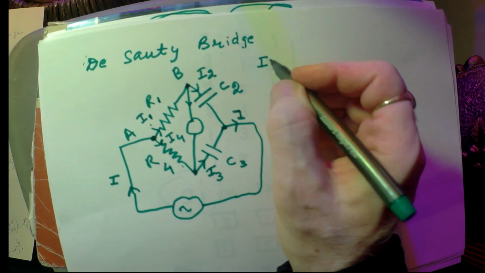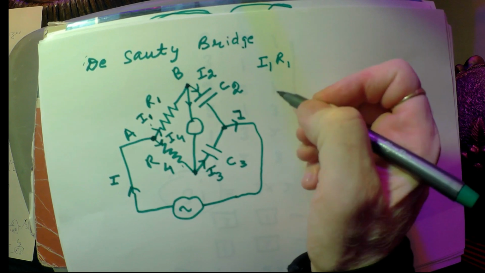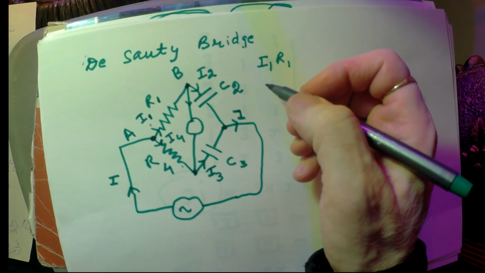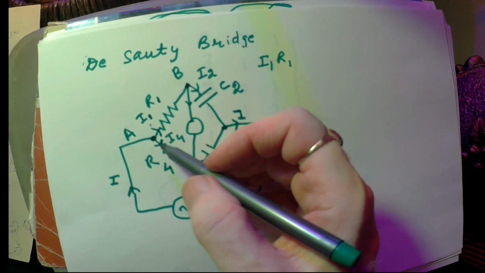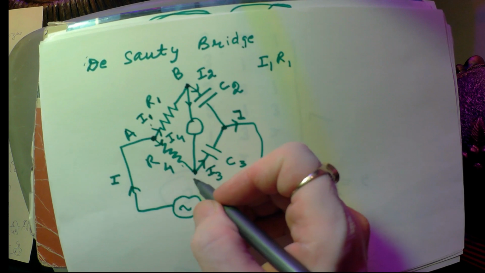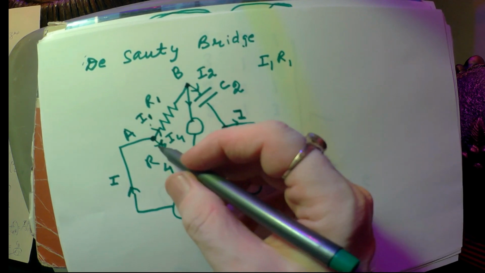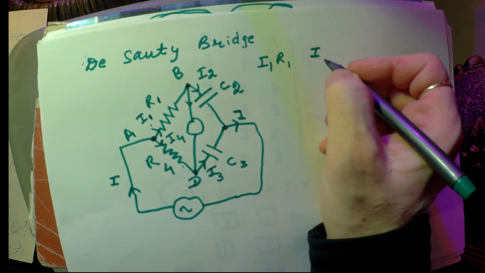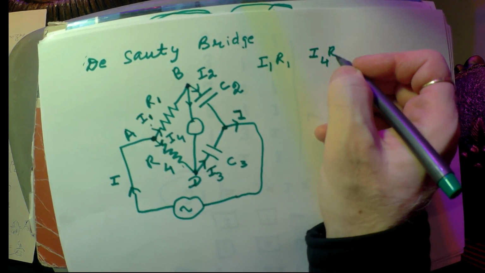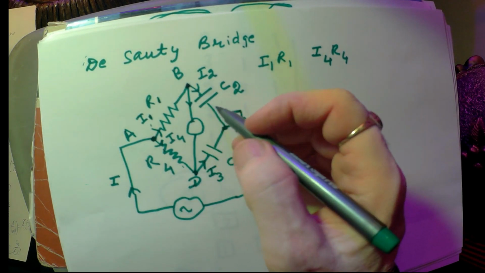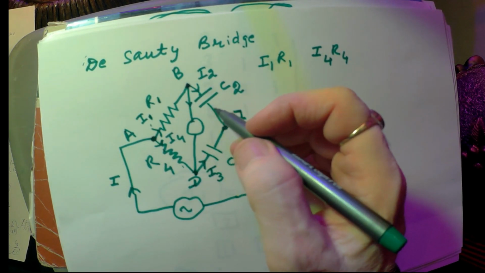It is I1 R1. Okay. Now what is the voltage between point A and D? It is I4 R4.